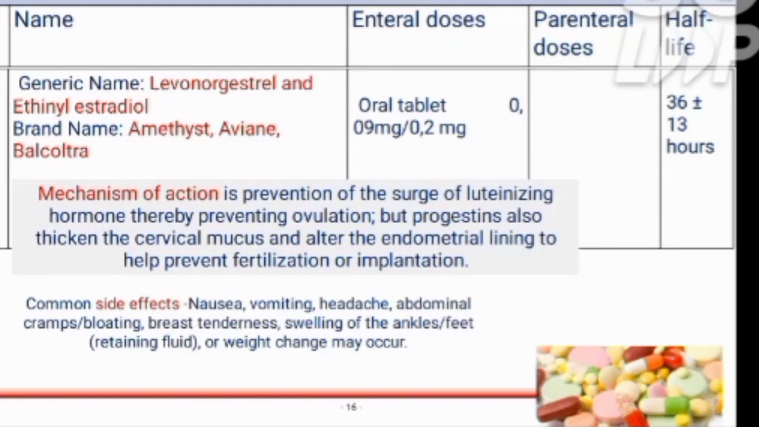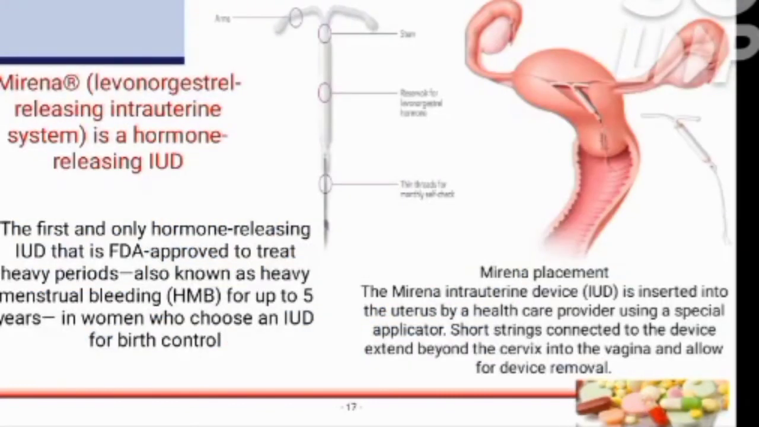Mirena, levonorgestrel releasing intrauterine system, is a hormone releasing IUD. The first and only hormone releasing IUD that is FDA approved to treat heavy periods, also known as heavy menstrual bleeding (HMB), for up to 5 years in women who choose an IUD for birth control. Mirena intrauterine device is inserted into the uterus by the healthcare provider using a special applicator. Short strings connected to the device extends beyond the cervix into the vagina and allow for device removal. Mirena is one of the very successful methods for the prevention of female reproductive disorders.